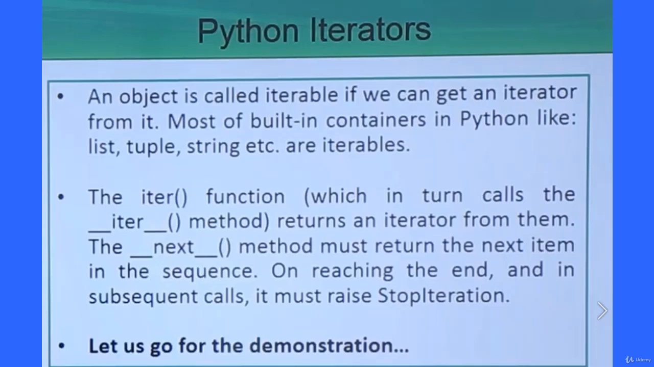So whenever there is no item remaining in the iterator, if we call this __next__ method, then an exception will be raised, and that is StopIteration. So let us go for one practical demonstration to show you how Python iterators can easily be implemented in Python coding. So here is the demonstration for you.